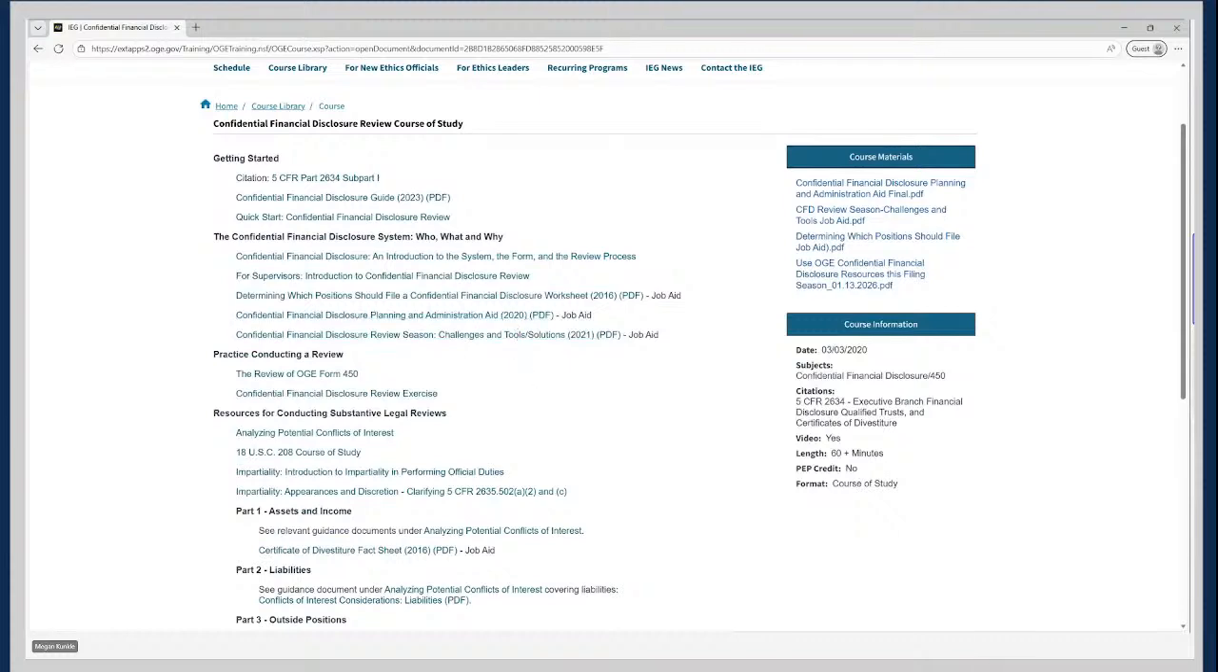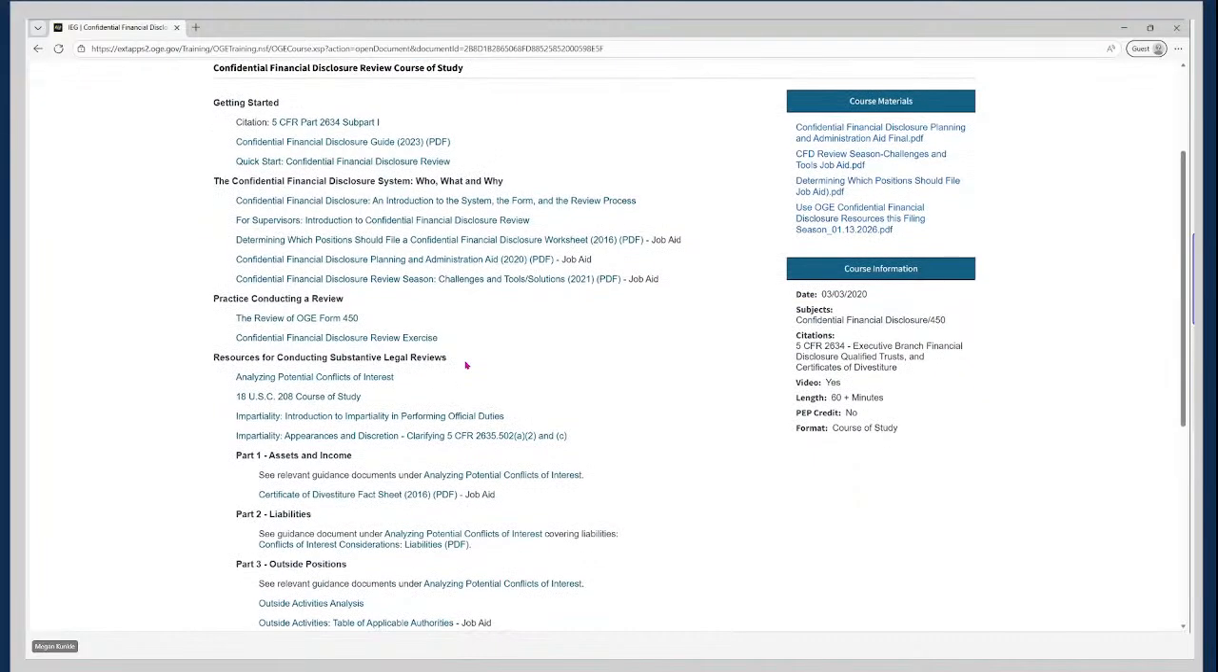So there are guides here, such as the Confidential Financial Disclosure Guide. There are job aids, the one we just looked at, and there are also mini training videos. So we're going to come back to this course of study when we visit the IEG website later on in this demo.